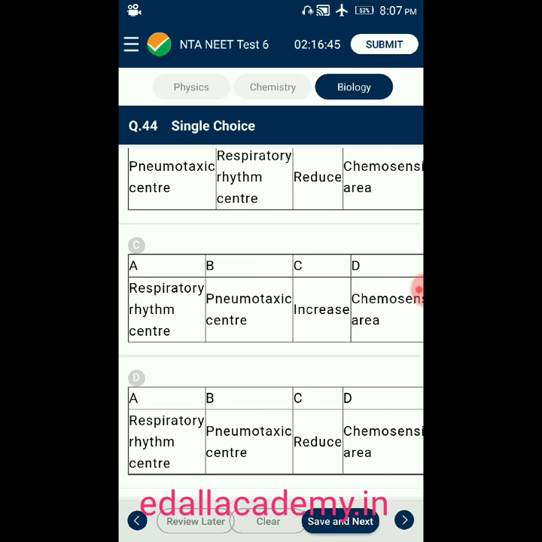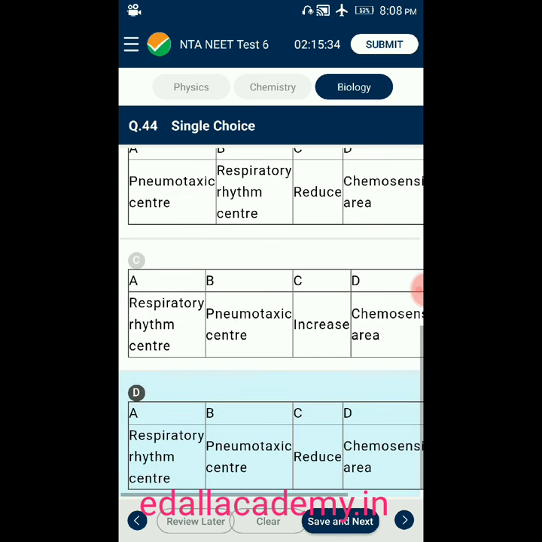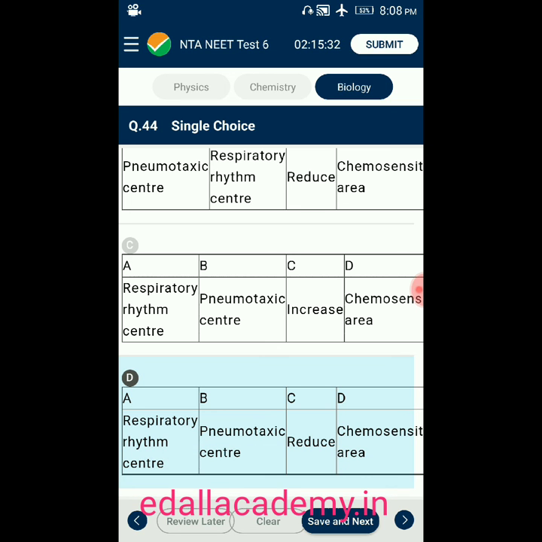Thus option D is the respiratory rhythm center. B represents pneumotaxic center. C represents reduce. D represents chemosensitive area. And E represents oxygen and hydrogen ions. So the correct option is option D.